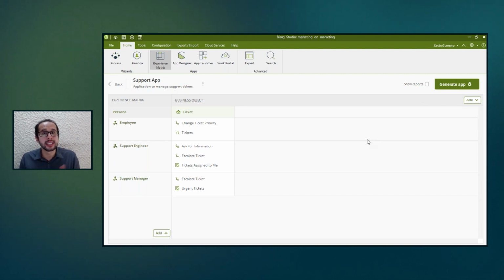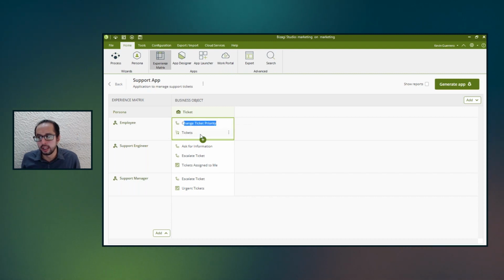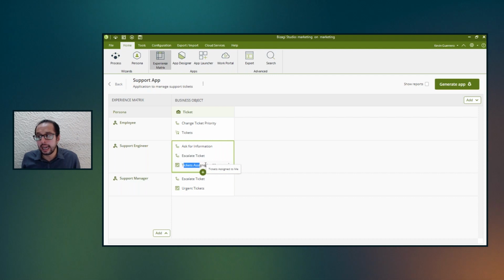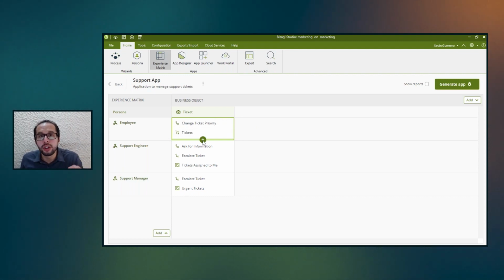Now what happens is that the intersection between one persona and one business object is going to tell me what that persona can do over that business object. In this simple example, we can say that the employee can change the ticket priority or can have a view or can add new tickets. The support engineer can ask for more information, can escalate the ticket, and have a view to see the tickets that are assigned to the support engineer, and the support manager can escalate the ticket or just have a view of the urgent tickets.